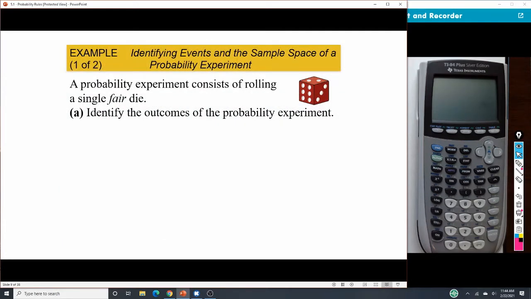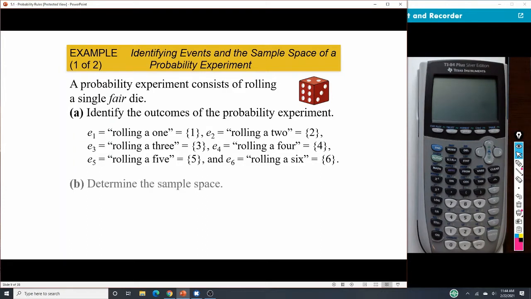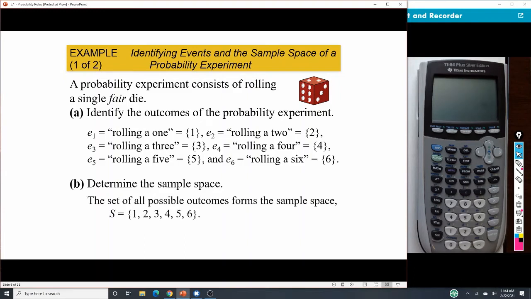And you'll see that in just a minute. So for instance here, rolling a fair die. What are the possible outcomes of rolling a die? That creates our simple events: rolling a 1, rolling a 2, and so forth, all the way to a 6. Those are all individual things. If we're going to roll a 1, we only have that one opportunity. Now our sample space is all of those possible outcomes: {1, 2, 3, 4, 5, 6}. Notice the braces around that. That is just set notation, and we're going to be putting things in those braces.